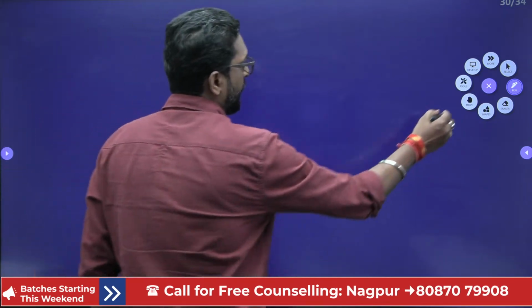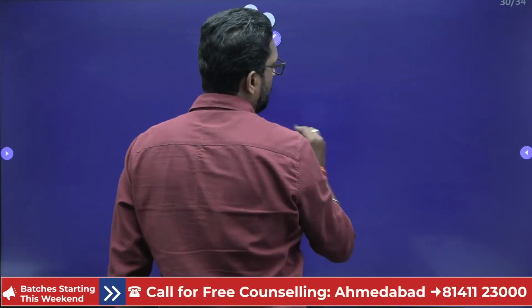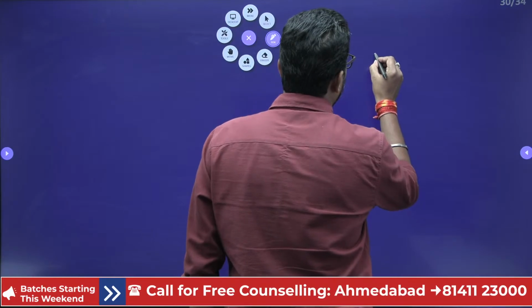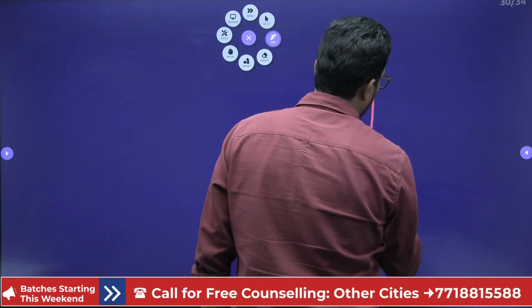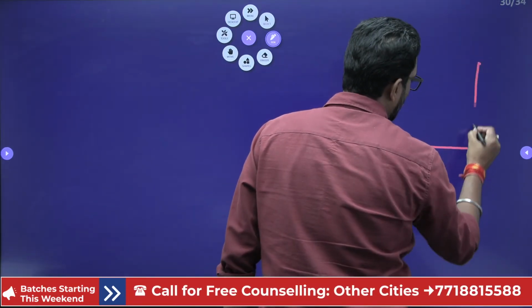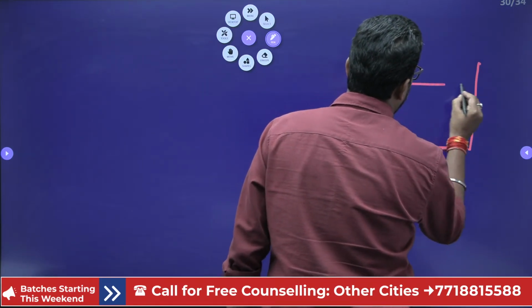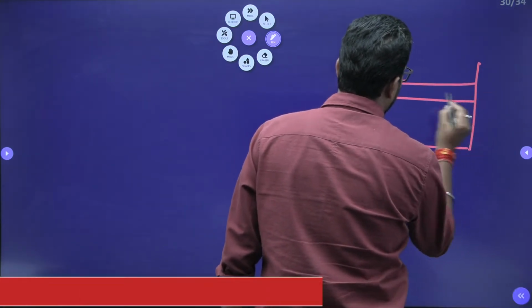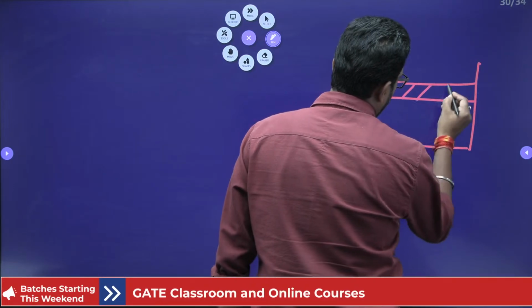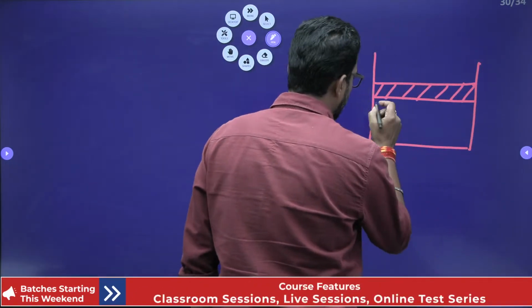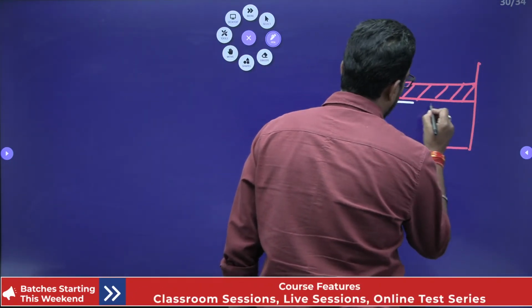So this is your cylinder and this is your piston. In this piston there is a system. Let's suppose this is our system.